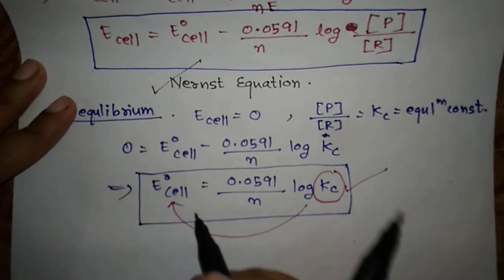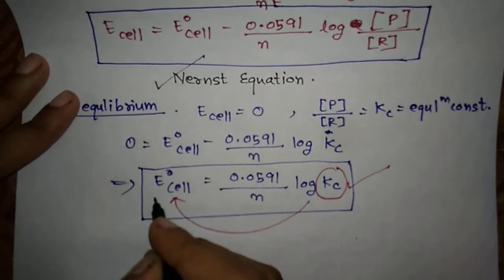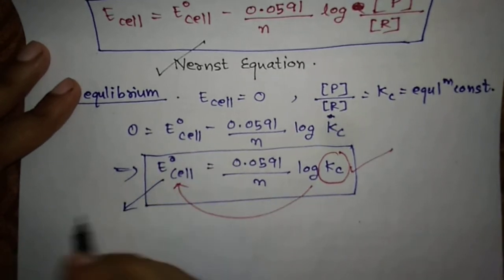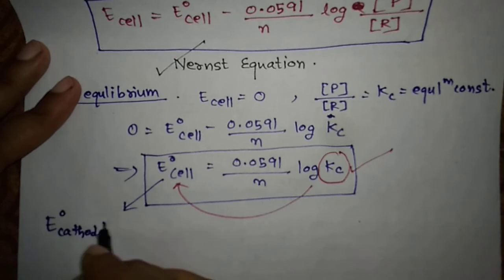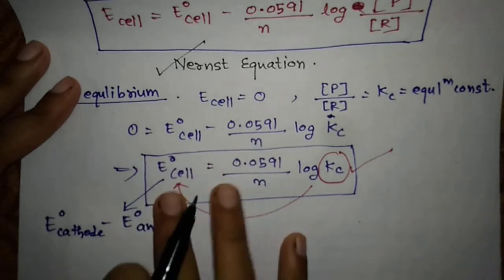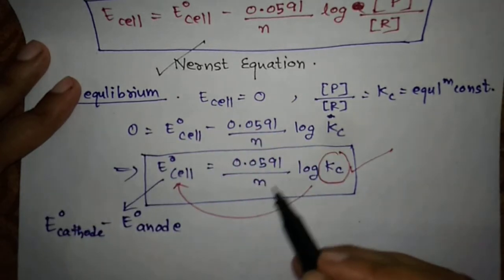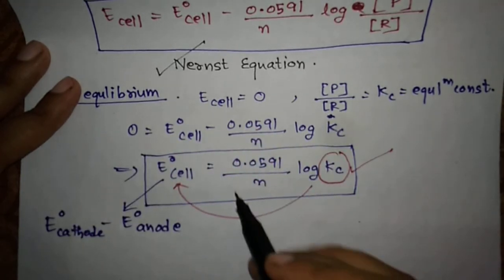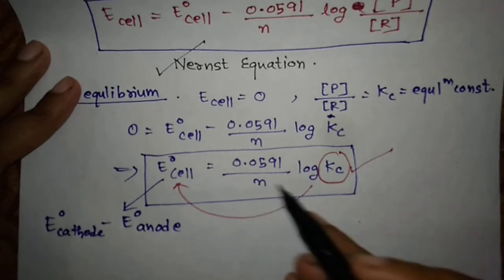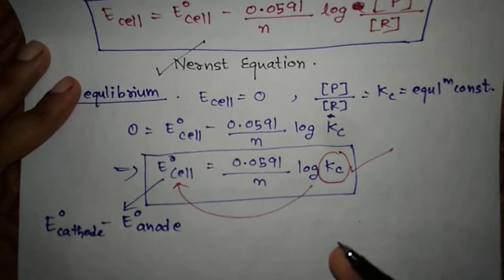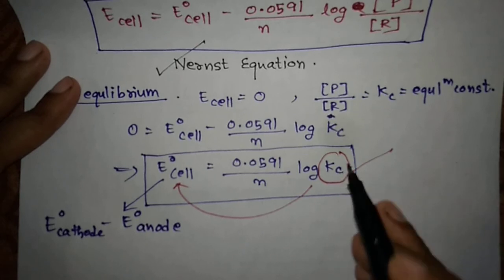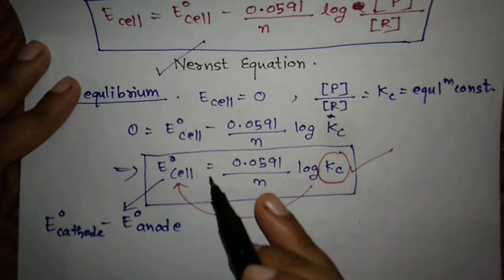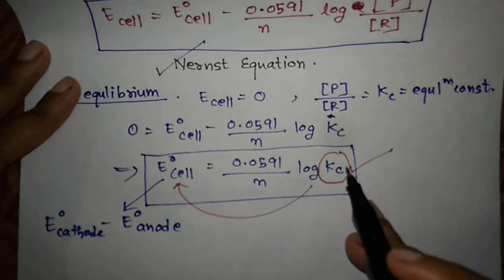and E naught cell is very easy to find, because at standard condition we know that E naught cell is equal to E naught cathode minus E naught anode, and once you know the value of E naught cathode and E naught anode, your E naught cell can be calculated, and n you will know because the n comes from the reaction, right, how many moles of electrons are involved, and from that you can find out the value of this equilibrium constant Kc, which is simply difficult to find, okay.